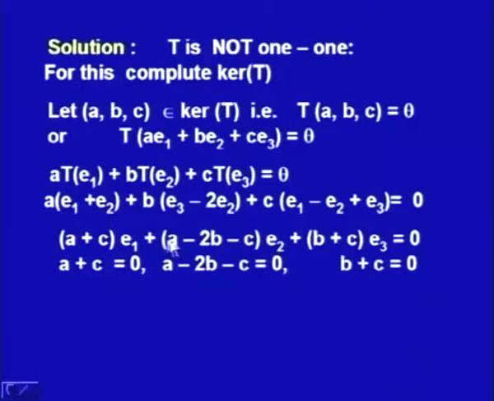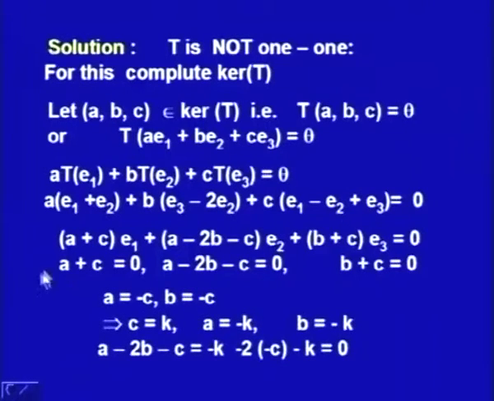A is coming from the first term, so (A minus 2B minus C) times E2 plus (B plus C) E3, no contribution from the first. So we will have this expression equal to 0, and that means A plus C is equal to 0, A minus 2B minus C equal to 0, and B plus C equal to 0. So the three components are going to be 0. So we have three equations in three unknowns A, B, C.